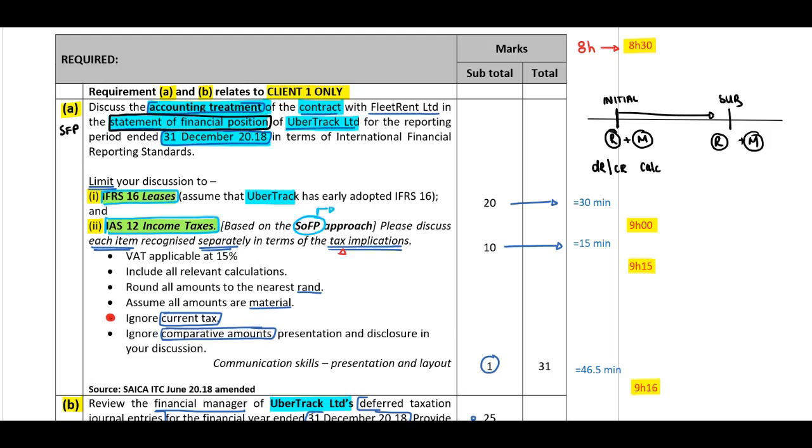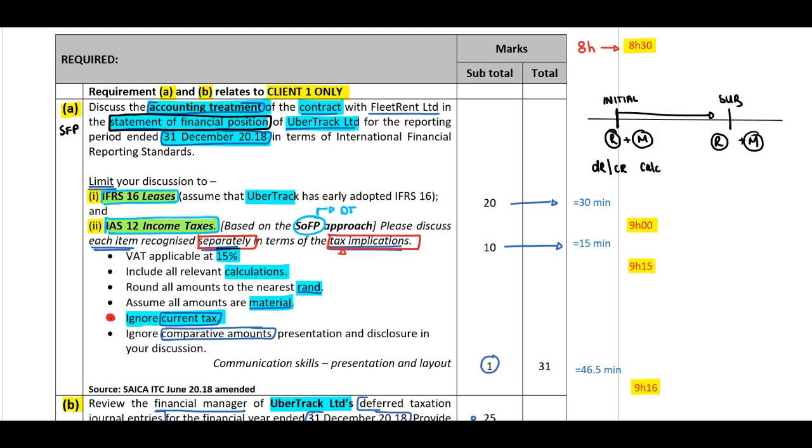Now, when you see this, you need to know deferred tax, right? Please discuss each item recognized separately in terms of the tax implications. Therefore, separately each item that will be applicable at 15%. Include all the relevant calculations. Round all amounts to your nearest rand. Assume all amounts are material.